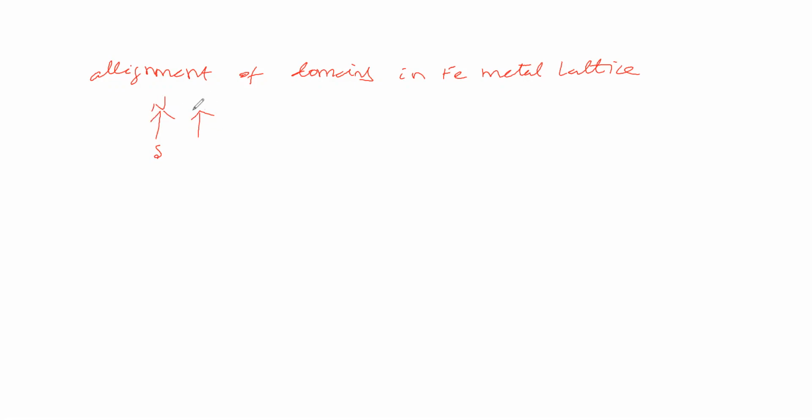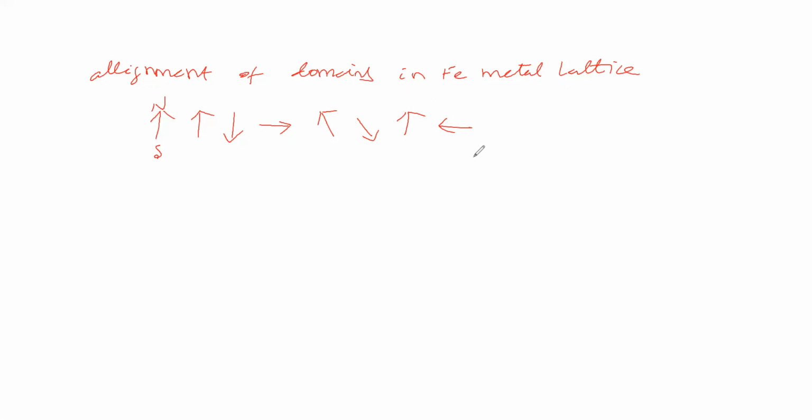Another domain alignment like this. Next domain alignment like this. Next domain alignment. Like this, plenty of domains will be there in the iron metal lattice. Those domains are aligned like this. You can take an iron metal lattice like this, and domains will be arranged like this.